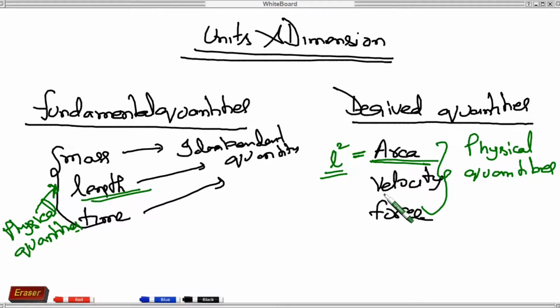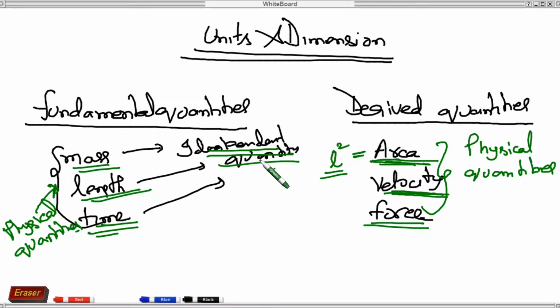Like this velocity or force. These are all derived from these fundamental quantities. So fundamental quantities are independent quantities, whereas derived quantities are derived from these fundamental quantities.